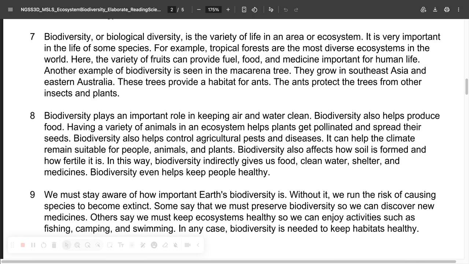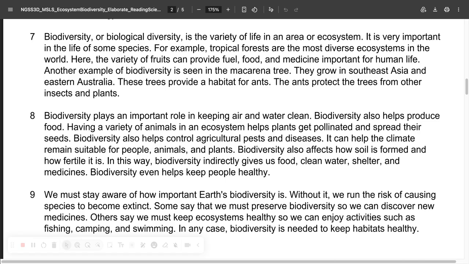Biodiversity, or biological diversity, is the variety of life in an ecosystem or area. It is very important in the life of some species. For example, tropical forests are the most diverse ecosystems in the world. Here, the variety of fruits can provide fuel, food, and medicine important for human life. Another example of biodiversity is seen in